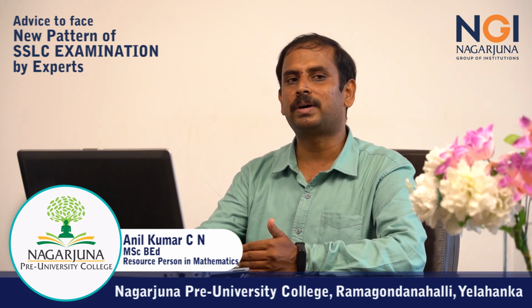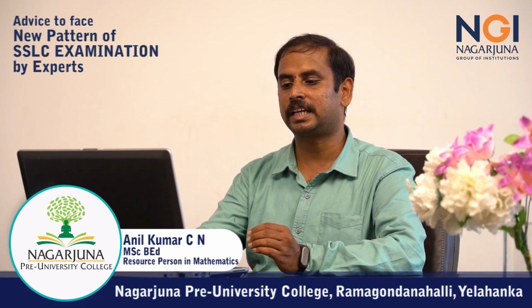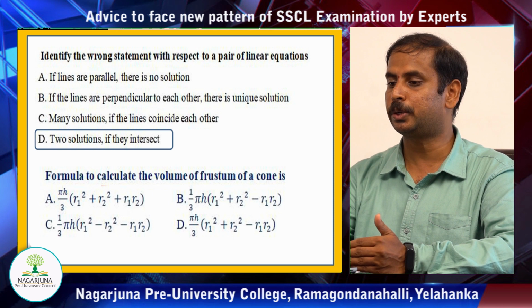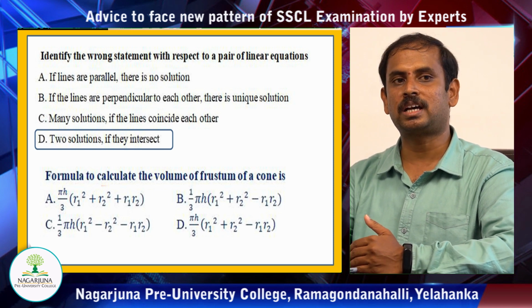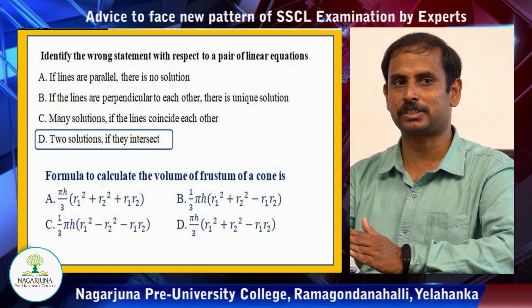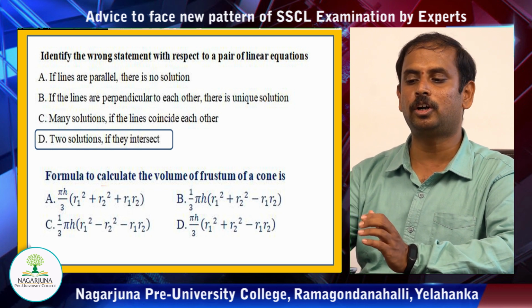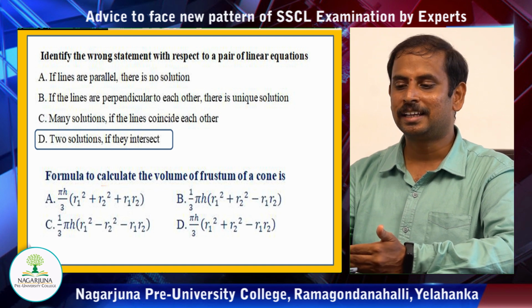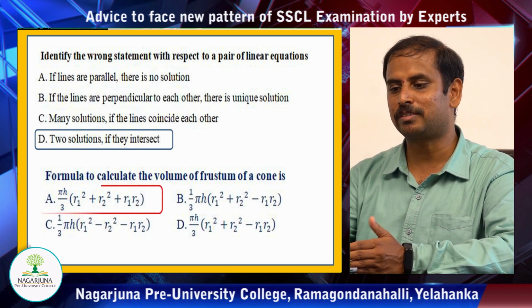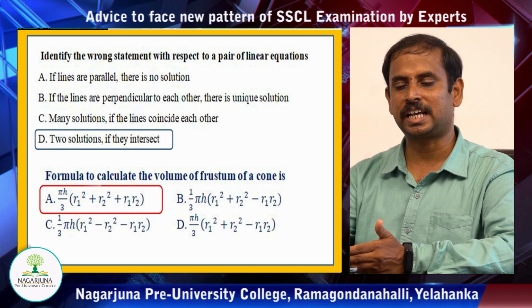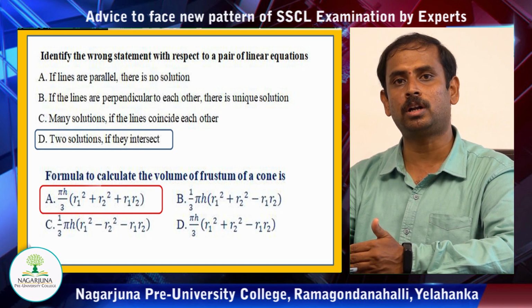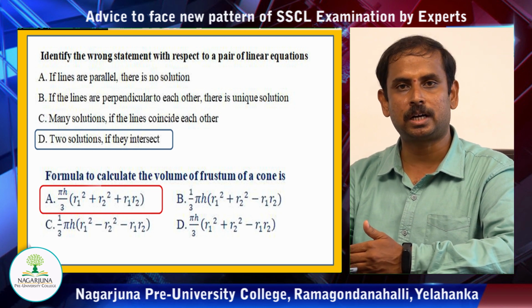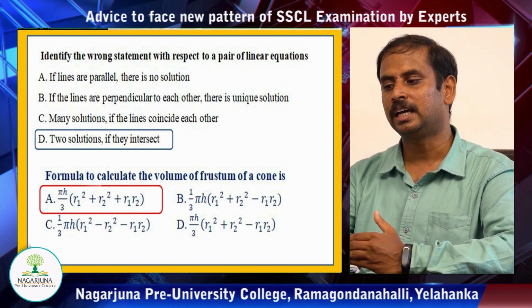It is not written as 1 by 3. You could see there one of the options written like this, option A. It is pi h by 3 into r1 square plus r2 square plus r1 into r2. Generally what students have studied is 1 by 3 times pi h. So whenever they see that, they will go with option B and C. They will eliminate A and D itself. But actually the answer should be A or D. So just observe carefully, A will be the correct option. The right way of expressing the formula for volume of frustum is pi h by 3 times r1 square plus r2 square plus r1 into r2. That will be the correct answer.